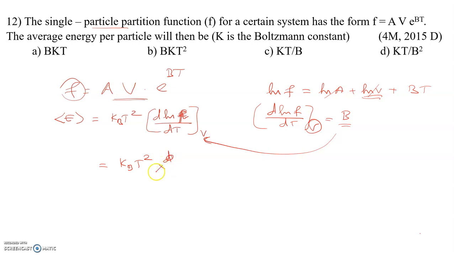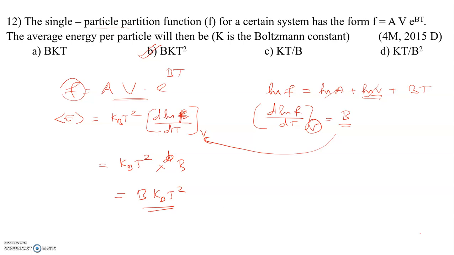So kB T square into b. So the answer is b into kB into T square. Right. So the correct option is option B. See, the questions are very, very simple. But by negligence, people are not involving themselves in doing problems in physical chemistry. Actually, physical chemistry problems are so easy.